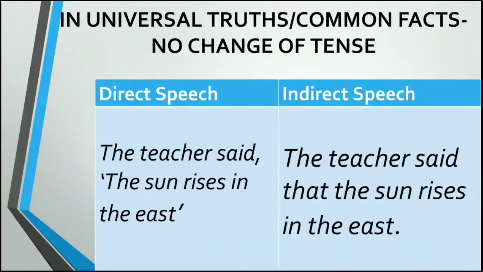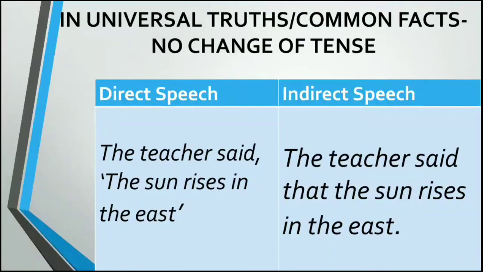And in universal truths and common facts, there is no change of tense. We have studied how, according to the change of tenses, reporting verbs change. But this is not applicable in universal truths and common facts. For example, the teacher said, the sun rises in the east.